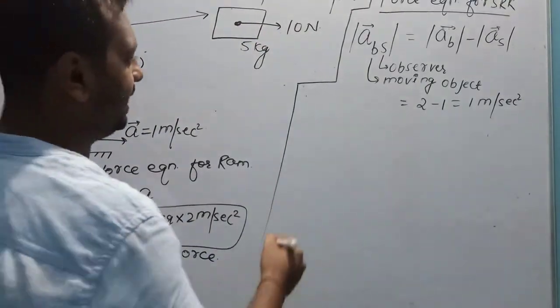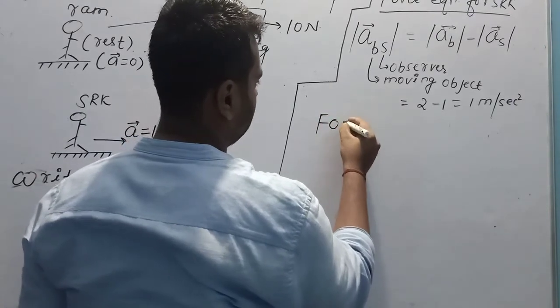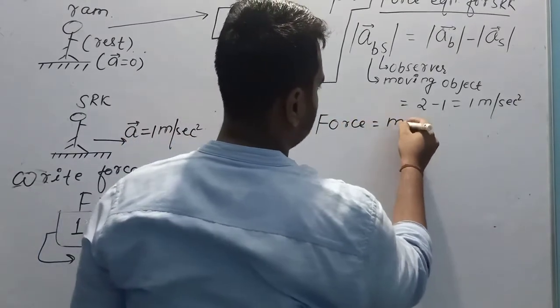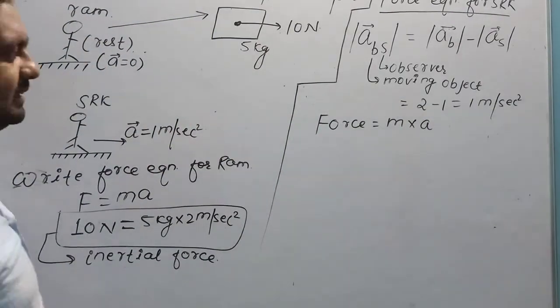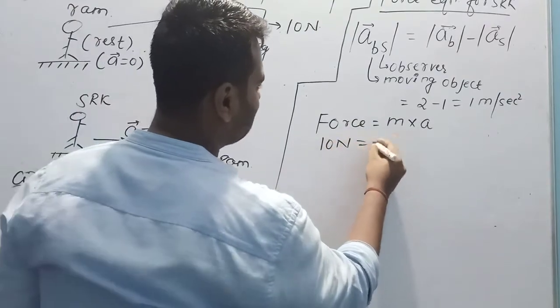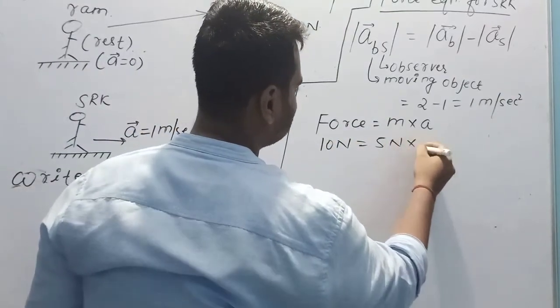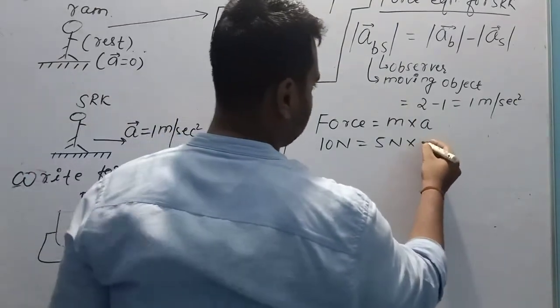Now I am going to write here the force equation. Force is equal to mass into acceleration. What is the net force? 10 Newton. What is the mass? 5 kilogram. What is the acceleration of this block with respect to SRK? 1 meter per second square.